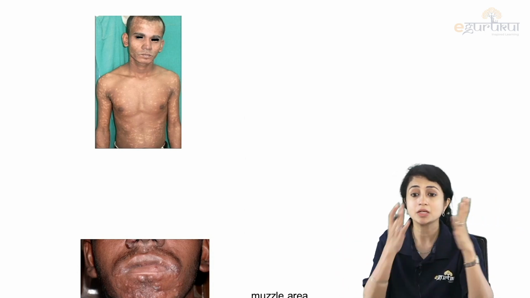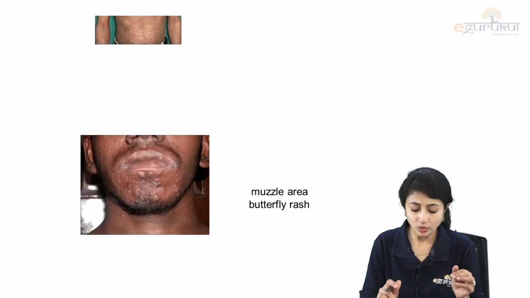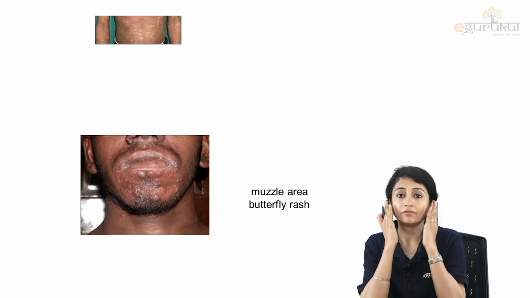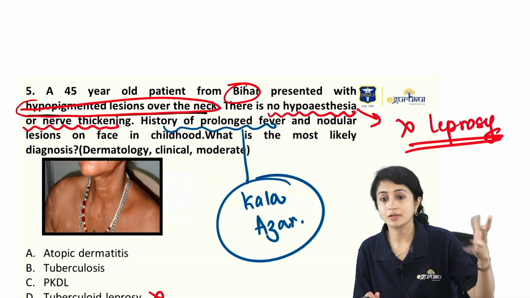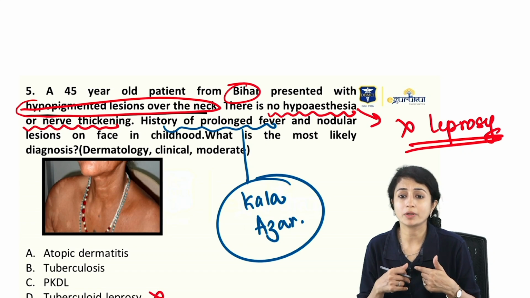Now, how does the patient present? Patient can have 2 or 3 manifestations. So, one patient can present with raindrop hypopigmented macules, which can start from the face, then come on the neck and on the trunk. They have no loss of sensation. There is no nerve thickening. It's not leprosy. Okay, so hypopigmented lesions. And they can present with nodular lesions which are present on the muzzle area of the face and with the butterfly rash. So, in the question, they had told you history of Kala-Azar by giving you history of prolonged fever, nodular lesions on the face, and now I have hypopigmented lesions.